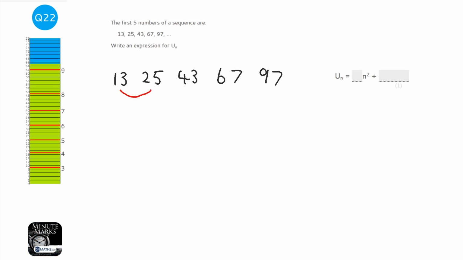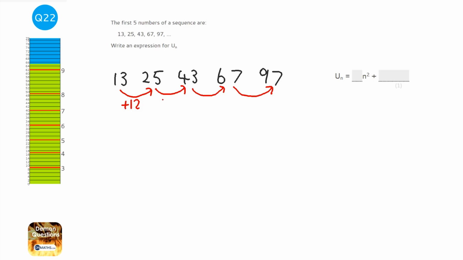First thing I do with this question is just write the numbers out. They're a bit small in the question. Now with all sequences we're interested in what it goes up in. So we're interested in what these go up in. So if you've got a calculator, you can just do 25 take away 13. If it's on a non-calculator paper, then you can just quickly do it in your head. And I'm going to do this for a few of them.